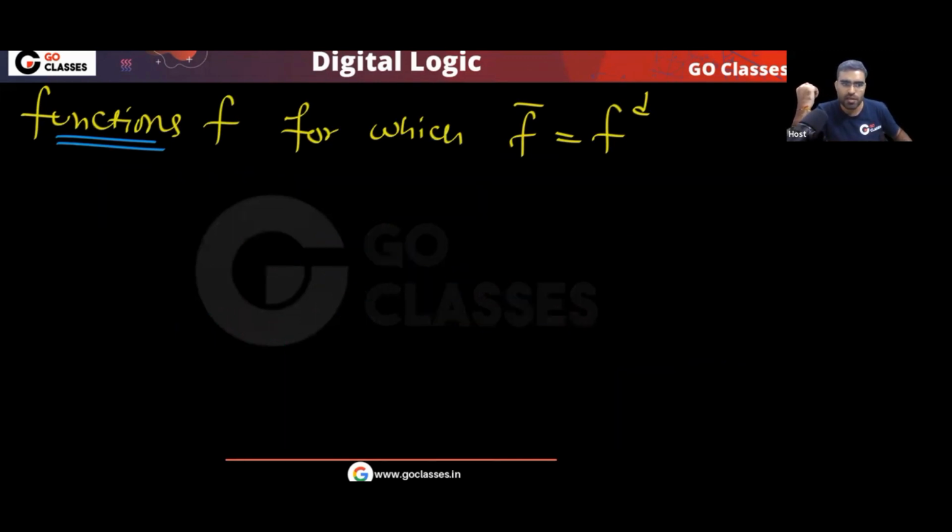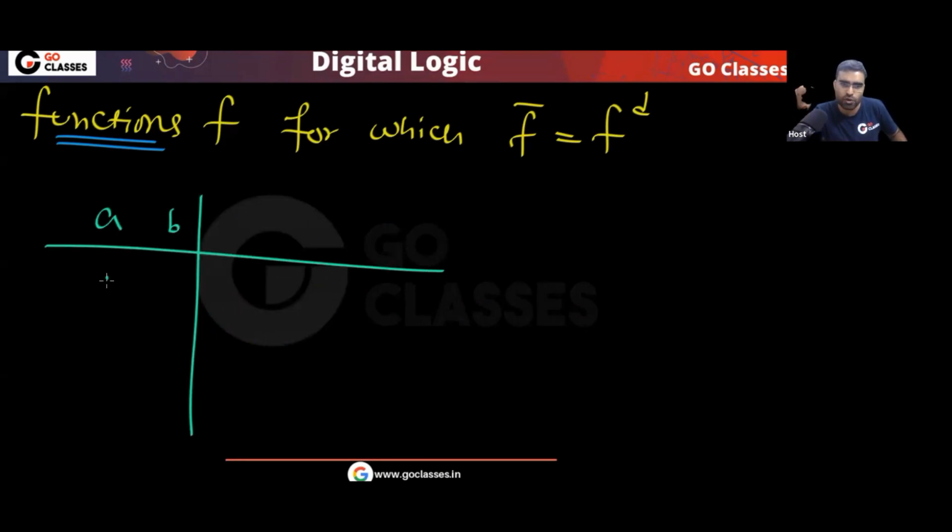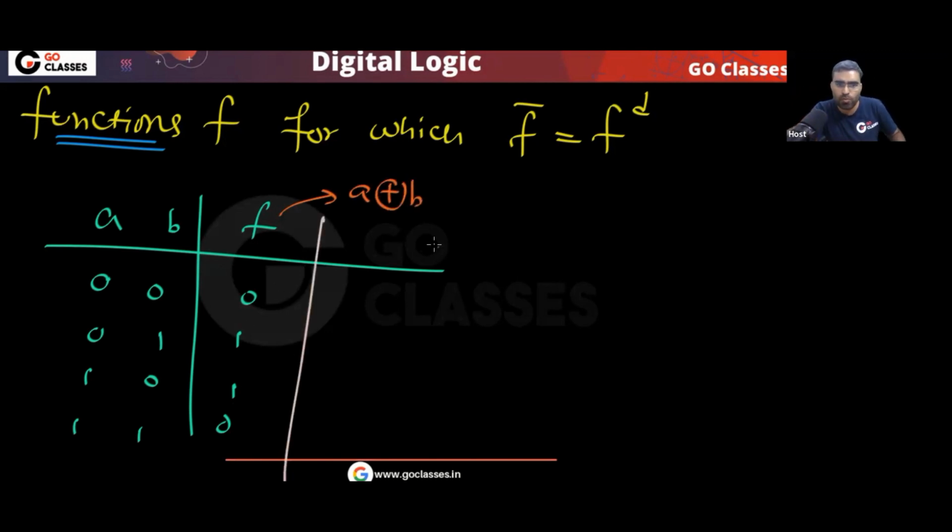Now, let's see some examples. For example, let me give you a function whose complement will be the same as its dual: 0, 0, 0, 0, 1, 1, 0, 1, 1. Consider this function. This is your exclusive OR. Yes or no? Tell me what will be the dual and what will be the complement of this function.